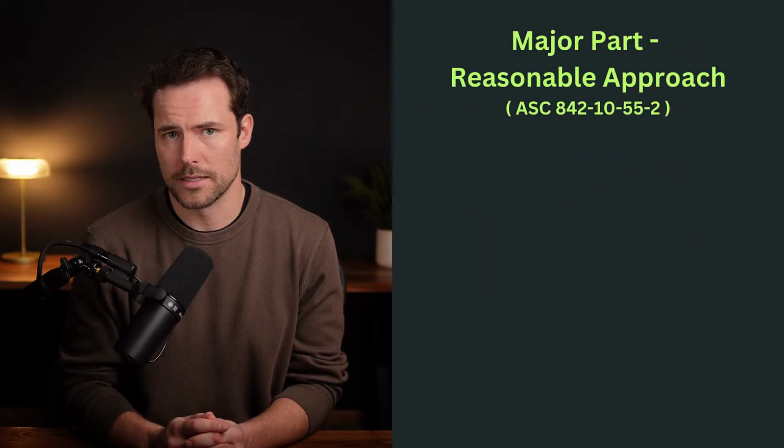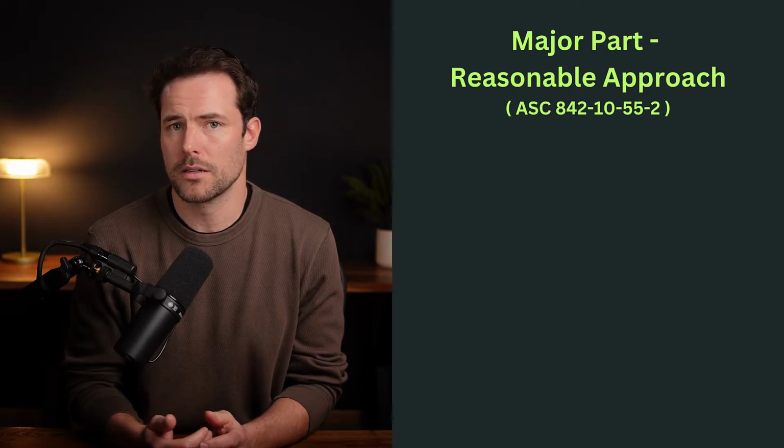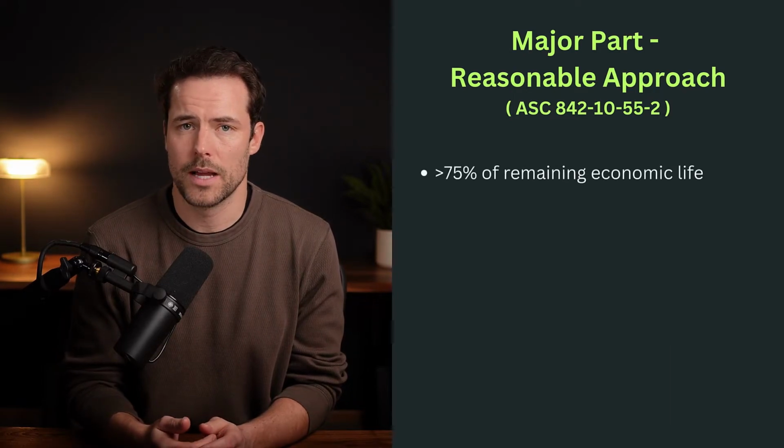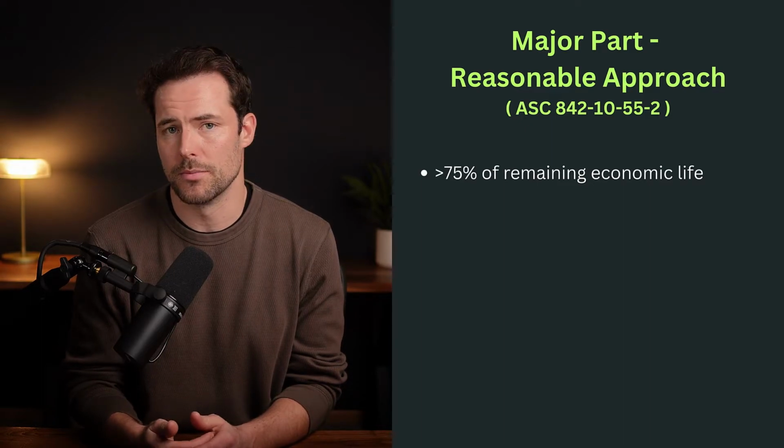To start, let's look at what the standard means by a major part of the remaining economic life. Luckily, ASC 842 gives us some helpful guidance here. In the implementation section, FASB explains that a reasonable approach is to view 75% or more of the remaining economic life as a major part.